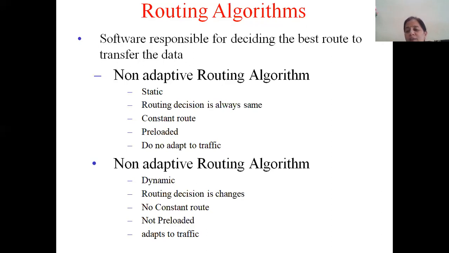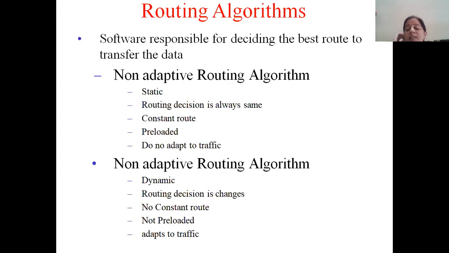Even if new routes are found, suppose you are coming to college and there's a direct road to come to college. But suppose a new road has been constructed, maybe a shorter one, but still you decide to come by the direct route only. Then it is called a static routing algorithm. The routing decision is never changed. Every day it will remain the same. Whichever packet comes to go to a particular destination, the same route is going to be followed. So there's always a constant route. The route is not going to change.